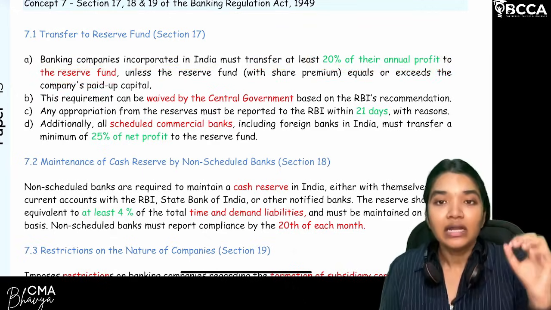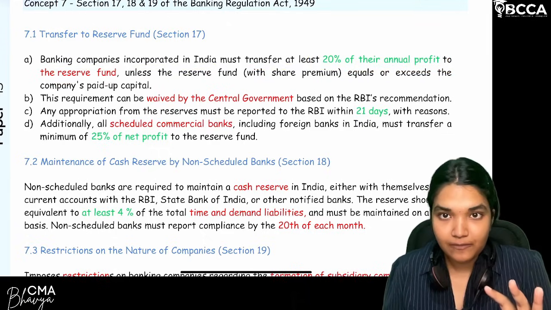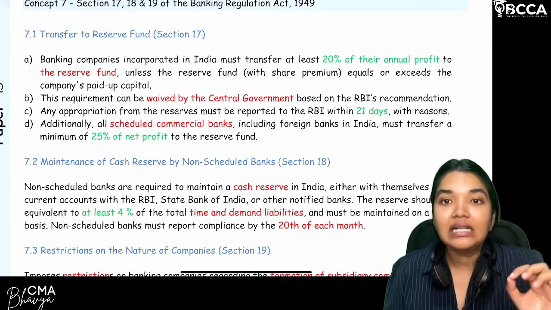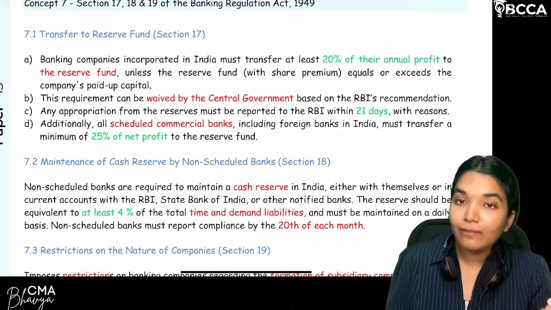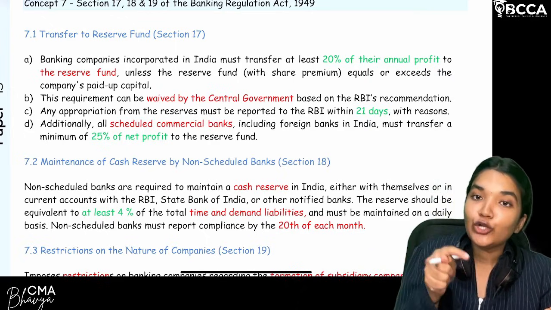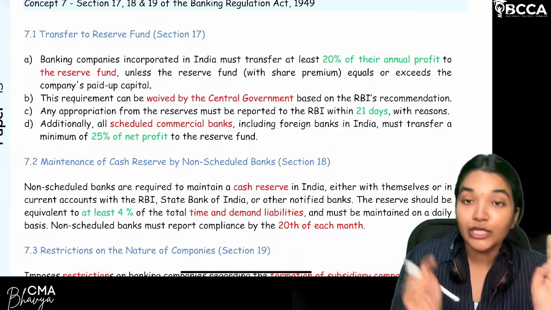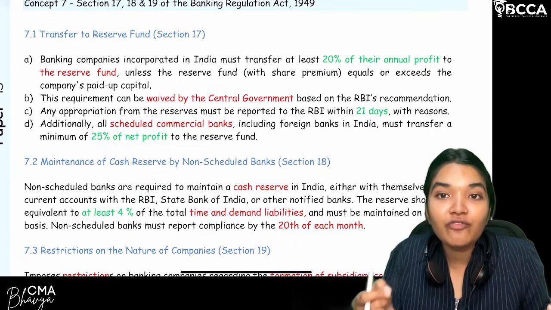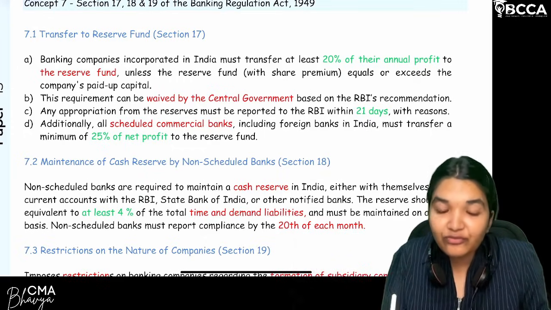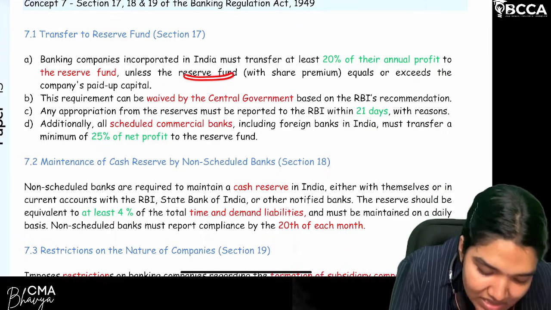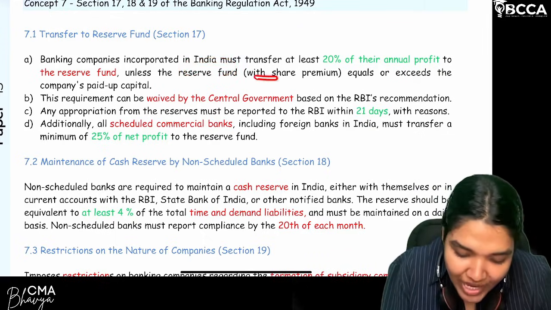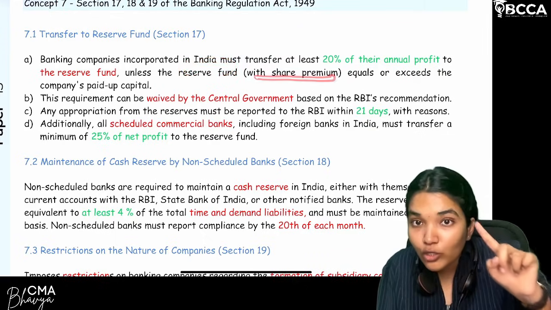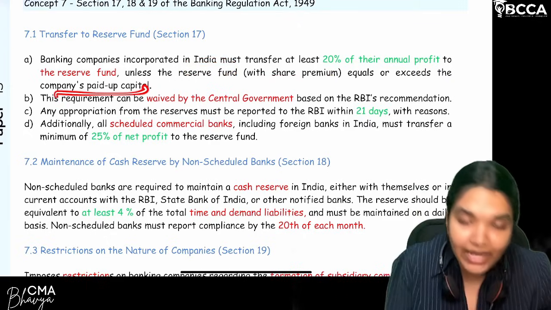Are we clear? Now, in one case, if central government gives approval based on the recommendation of the RBI, then you don't need to transfer 20%. That too, when the recommendation of RBI will be provided, if the amount in your reserve fund plus your share premium is equal to or more than paid up share capital.